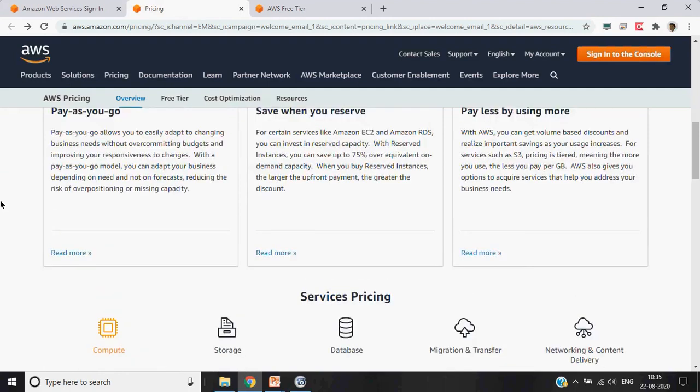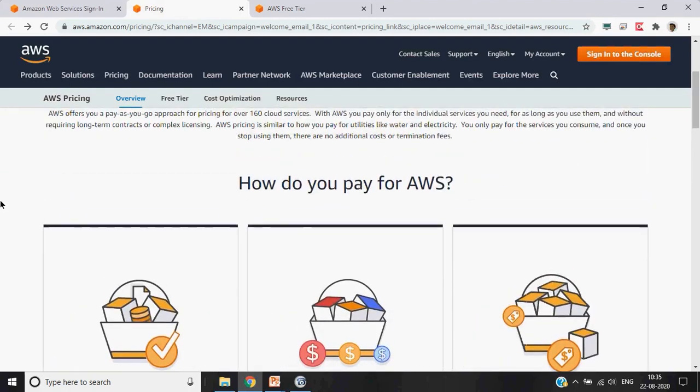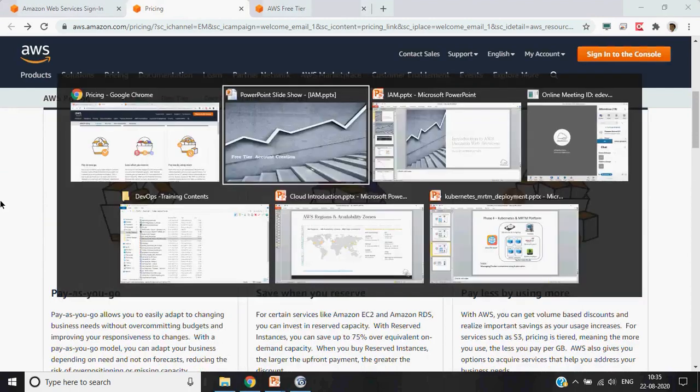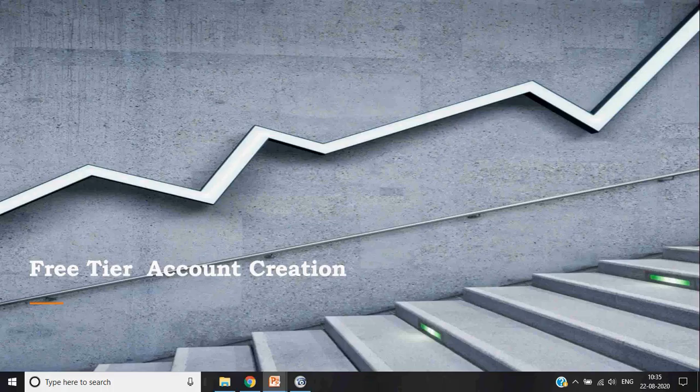Okay. So this one we have already covered, what you pay for AWS, so we will not cover it again. Now let's talk about how to create the accounts. For all those who have already created the account, we can see if they need to create any account later. Useful.